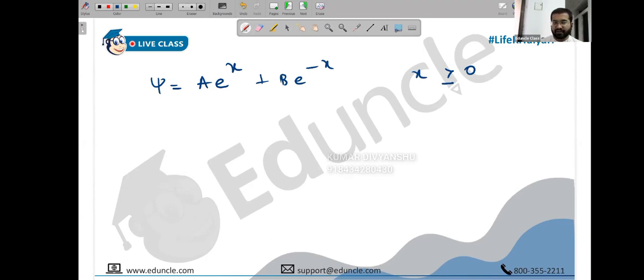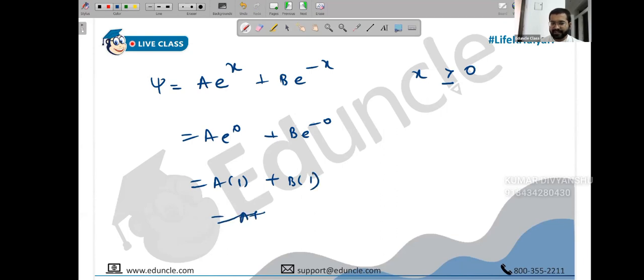So if you substitute 0, do we have any problem? Just check. e raised to 0 plus b e raised to minus 0, no problem. Anything raised to 0 is 1, so you're getting a plus b. Substitution is not a problem if you substitute 0. If you substitute 1, we don't have a problem. If you substitute 2, we don't have a problem. We can substitute anything. But what will happen if you substitute infinity? Because they have mentioned it's greater than 0, so it can be anything now.